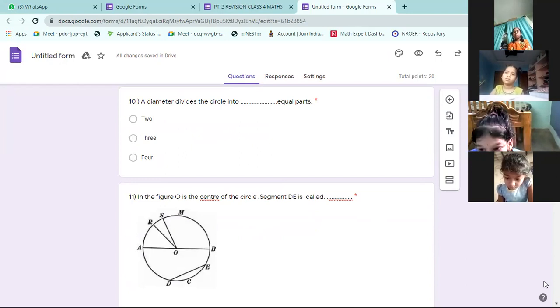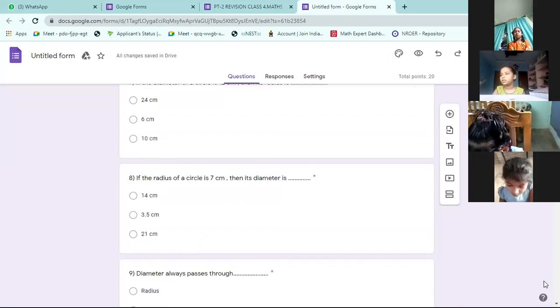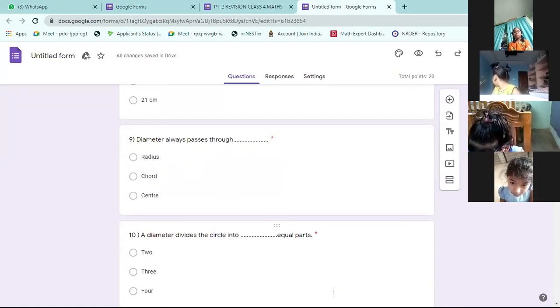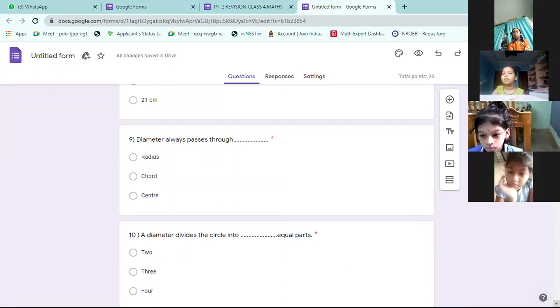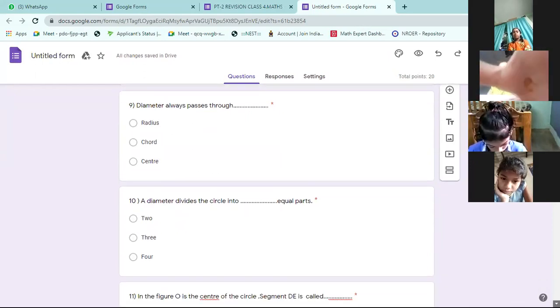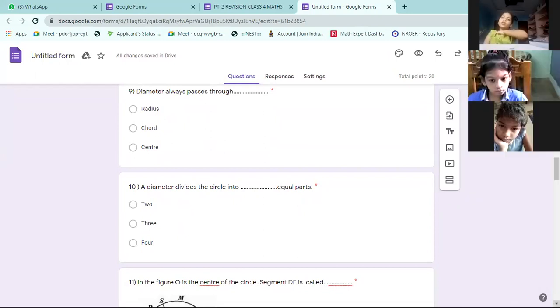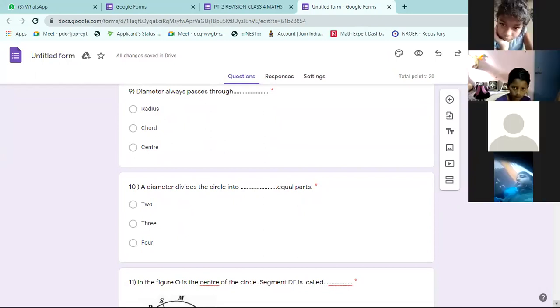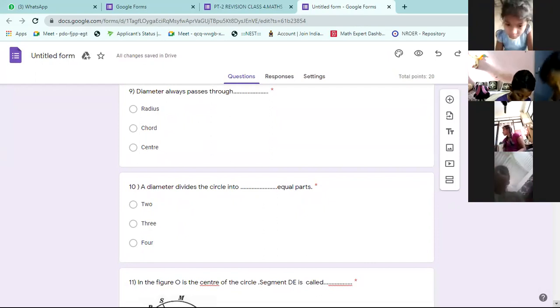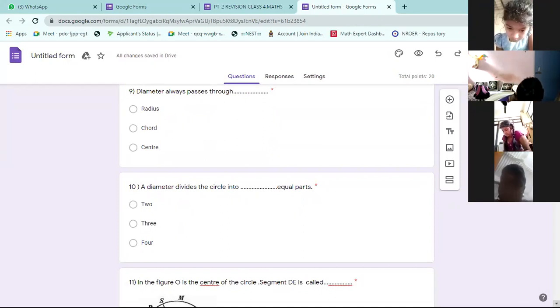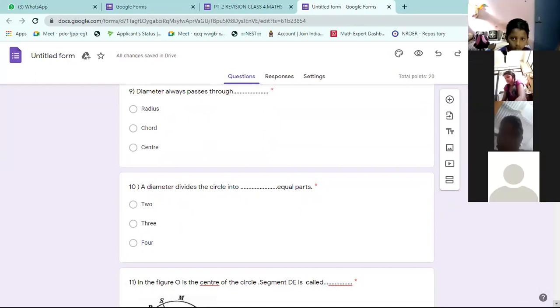Sir, can you show the 9th question? Ninth question is there on the board. Yeah, ninth question is there. I shared ninth question. Go through. Sir, we cannot see clearly in your board, sir. Then look at the screen. Ninth question is there on the screen. Now can you see the board? Is the board visible now? Yes, sir.